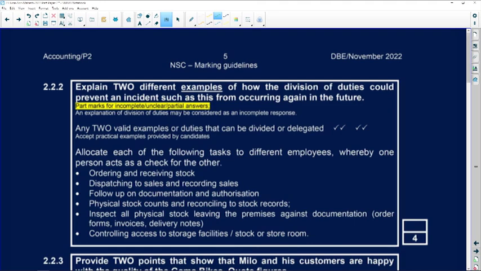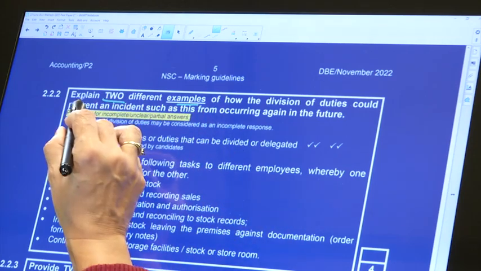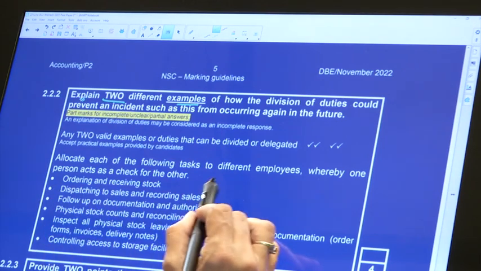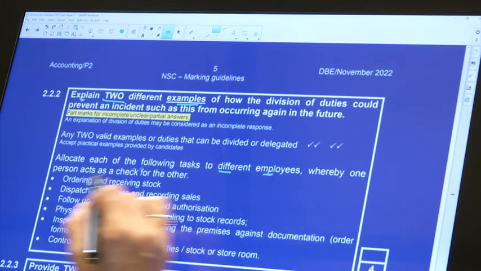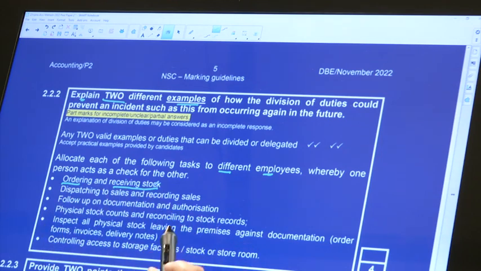Remember, guys, we've got a whole lot that we can discuss, but you are simply looking at 2 different examples, and obviously you are explaining. Right, so the first could be where you've got a different employee: one orders and the other receives the stock. So remember, you've got to explain this properly.